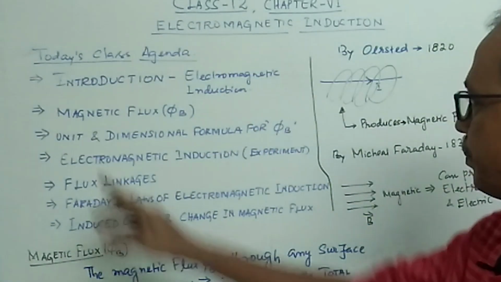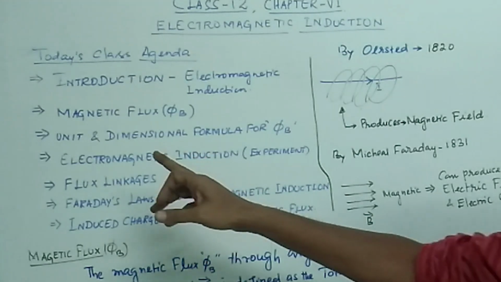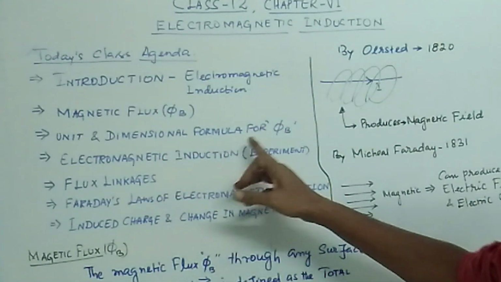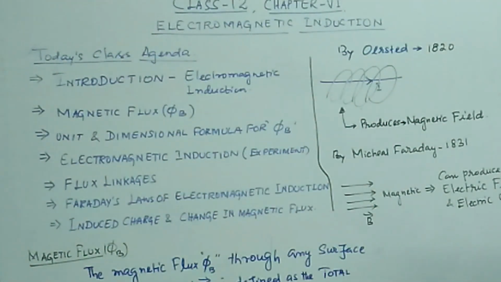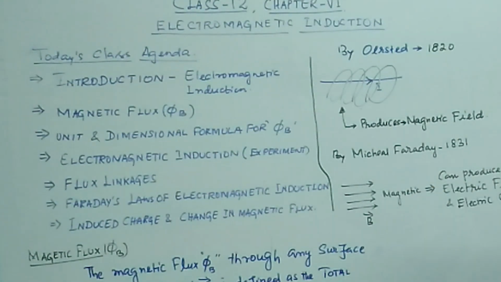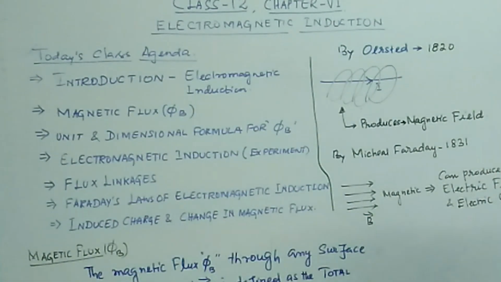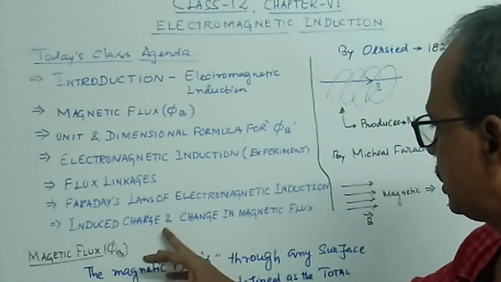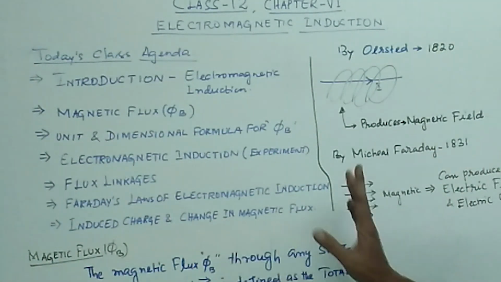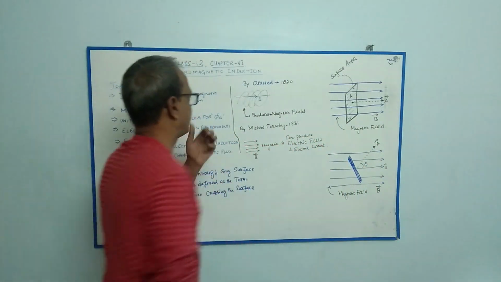Magnetic flux phi B, its unit and dimensional formula. Electromagnetic induction experiments done by Michael Faraday. Flux linkages. Faraday's laws of electromagnetic induction, there are two laws, first law and second law. Then induced charge and change in magnetic flux. So let us discuss electromagnetic induction.